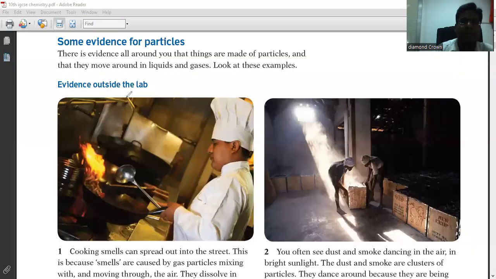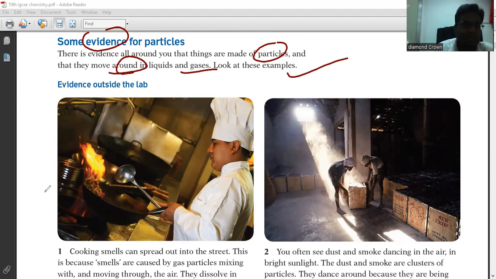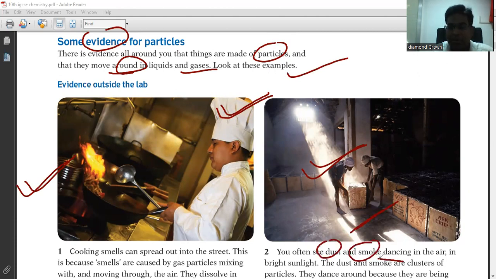Now look at some evidence of particles, right? We'll look at some proof. There is evidence all around you that things are made up of particles and that they move around in liquids and gases. Look at these examples, right? This is the cooking area. You often see dust and smoke dancing in the air in bright sunlight. Dust and smoke are clusters of particles. They dance around because they are being bombarded.